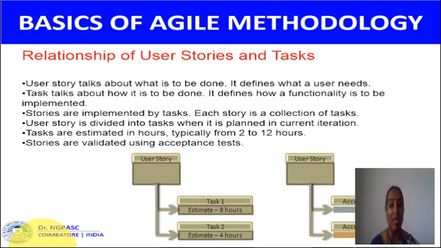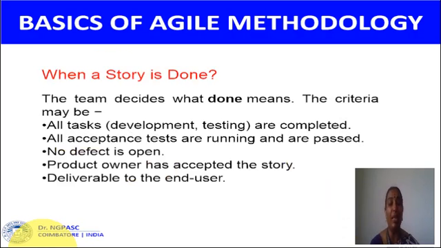The agile methodology has an iteration process. So the tasks are estimated in hours, typically from 2 to 12 hours. The stories are validated using acceptance tests. So when a user story is done, the team decides what done means.